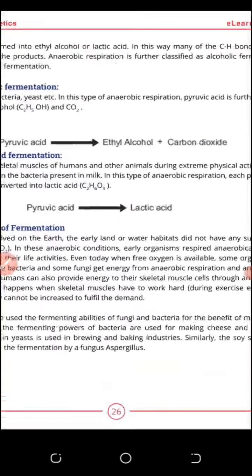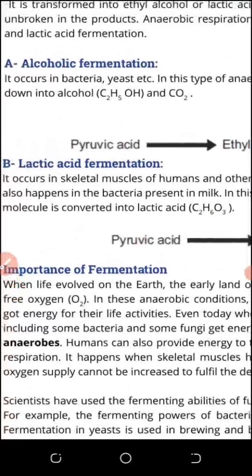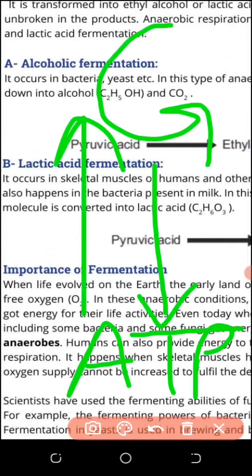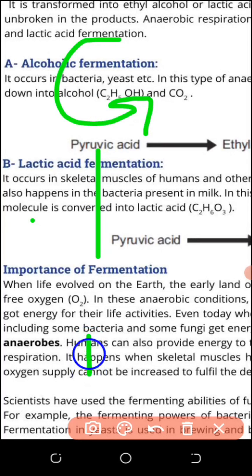Before glycolysis, I will tell you anaerobic respiration is also called fermentation, and there are two types of respiration: aerobic respiration and anaerobic respiration. The similarity is that the first step of both reactions is the same, which is glucose to pyruvic acid. This reaction is called glycolysis, and it takes place in aerobic as well as in anaerobic respiration.